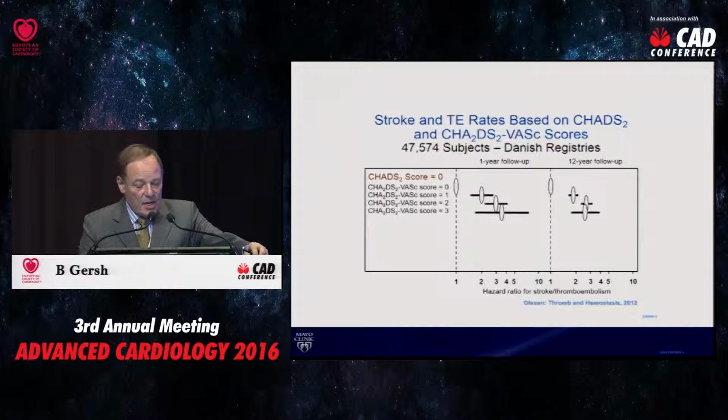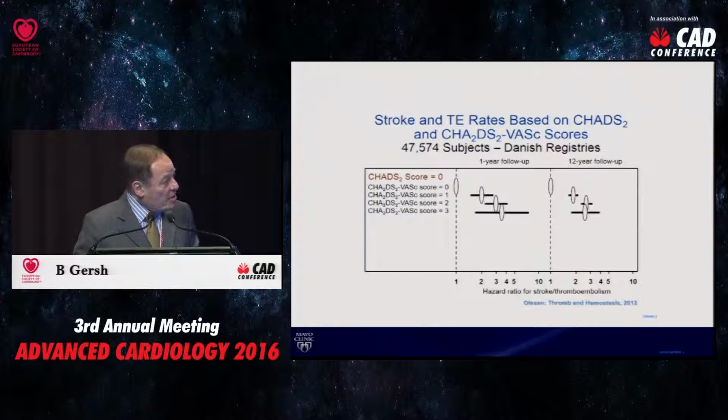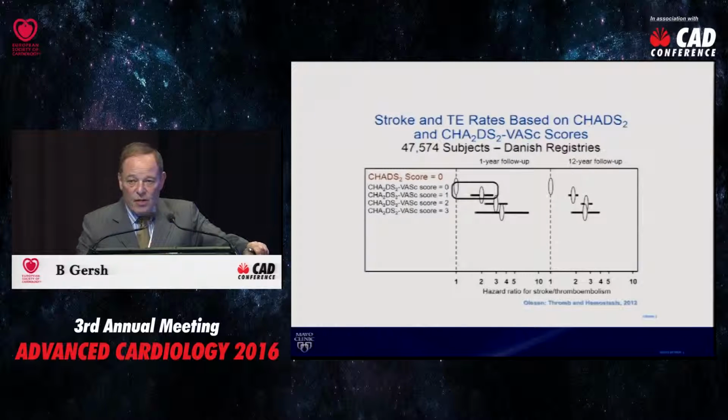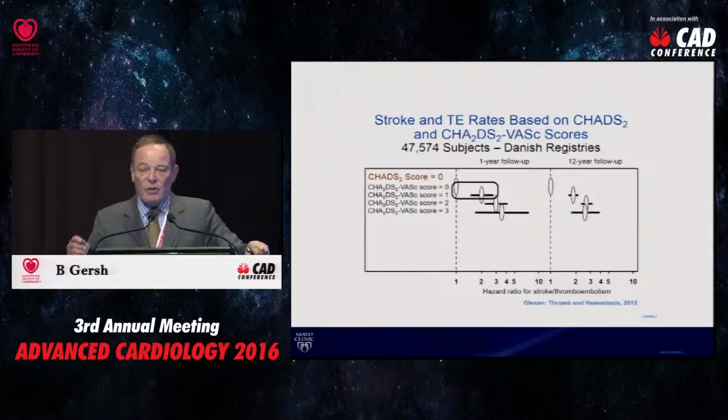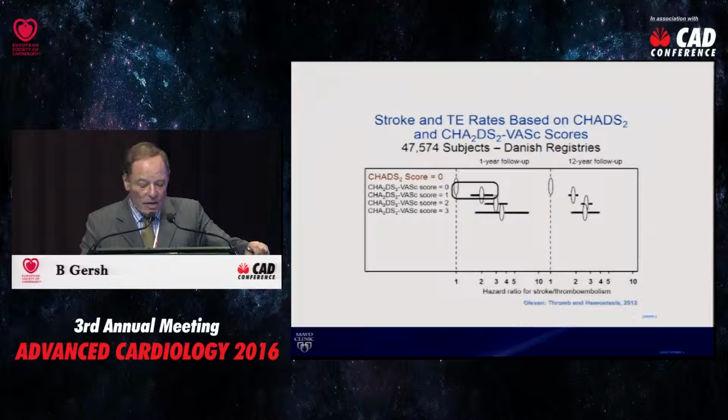Now, in the Danish study, here are 47,000 patients with a CHADS score of 0. This is the hazard ratio for an event on this axis. If you have a CHADS-2 score of 0, but a CHADS-2 VASc score of 1, shown here, then the risk of events is considerably increased. So the value of the CHADS-VASc score is that it takes low-risk patients with a CHADS-2 score of 0 and can identify a higher risk group.